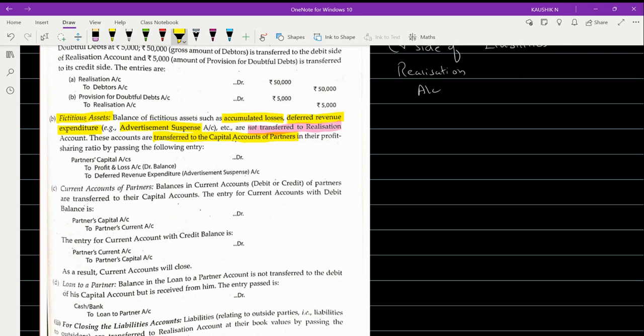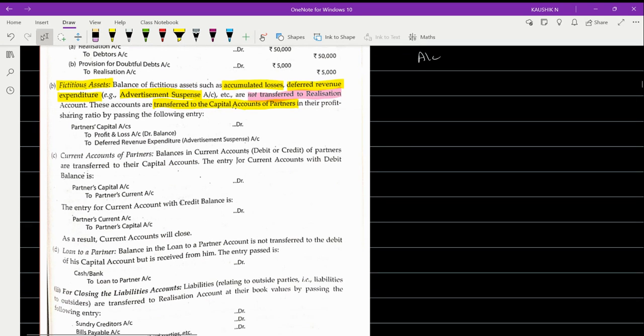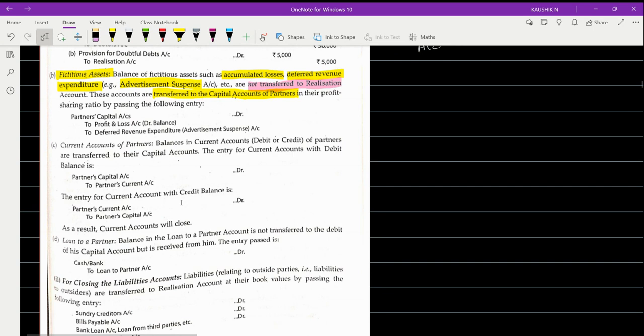And then the current accounts of partners. Suppose if you have got any current account of partners in the balance sheet, the balance in the current account, that is debit or credit. So sometimes the partner's current account can show a favorable balance and sometimes it may show an unfavorable balance. Okay, of partners will be transferred to the capital account and not to the realization account.